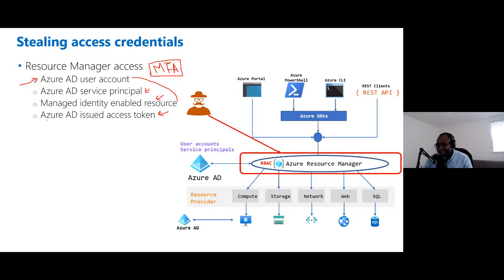But with the last one, the Azure AD issued access token, at this point the user has already authenticated, they've already completed MFA, they have a token, and then the attacker compromises that token. In that case, you've already bypassed MFA because you already have a token that's been issued by Azure AD, and you're just using that token as if you're the user.